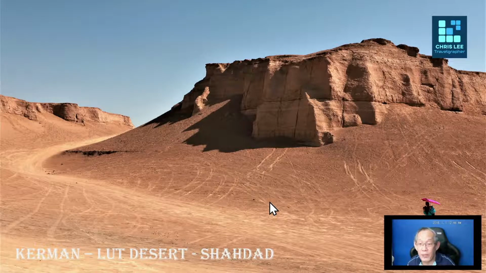So this is a big image taken at the center of these Kalut regions.